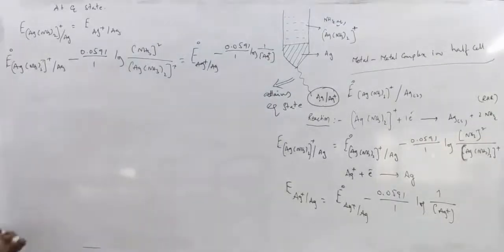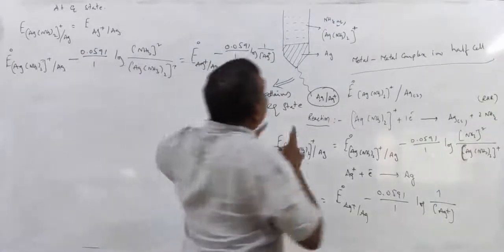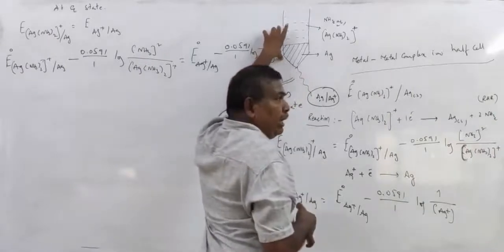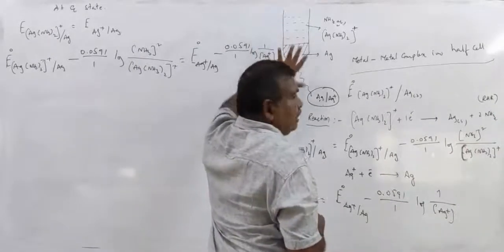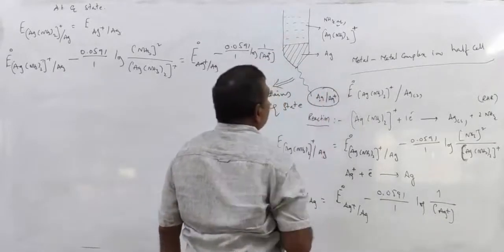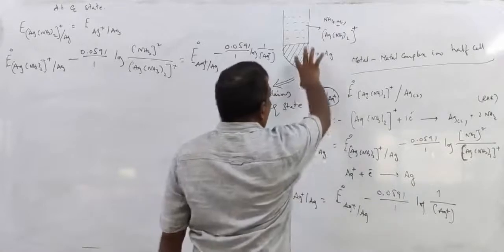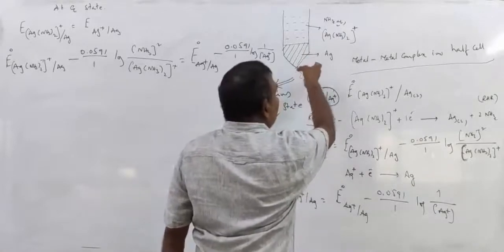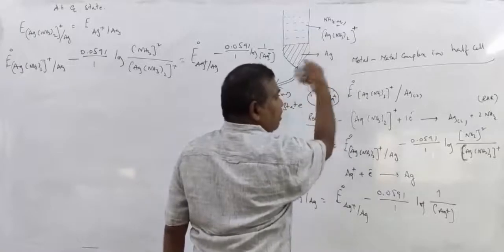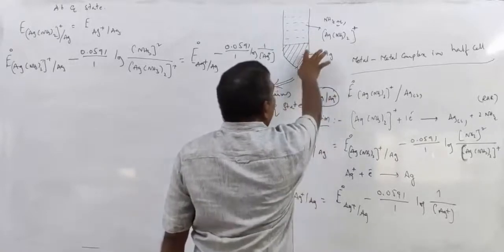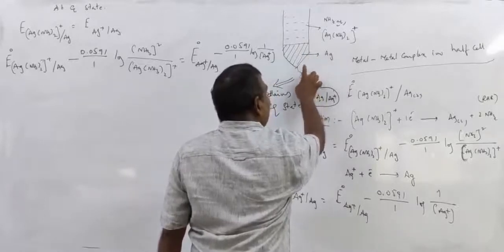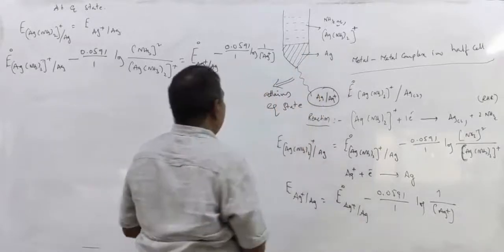Okay, so what we did here, I have shown one example: a metal complex ion half cell connected to a metal ion half cell. Let us suppose that it became an electrochemical cell because we connected them. And in the electrochemical cell, let us suppose that the reaction attained the equilibrium state.